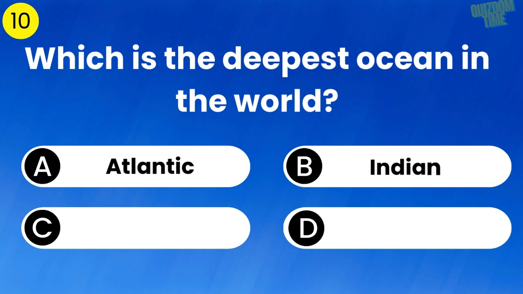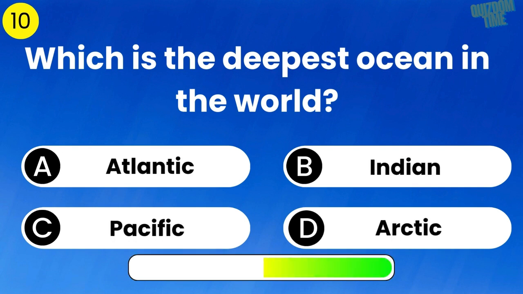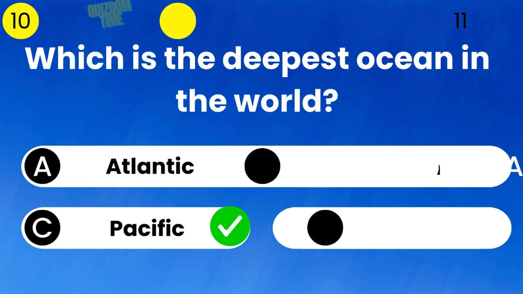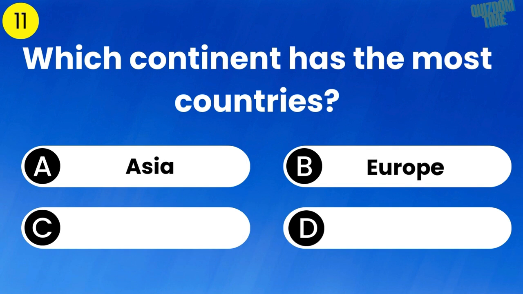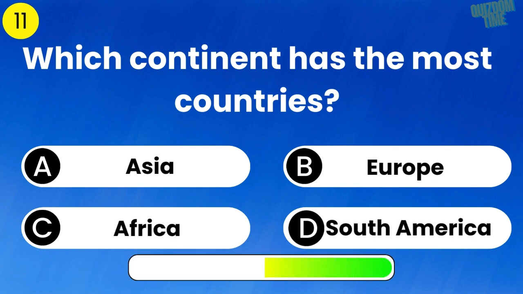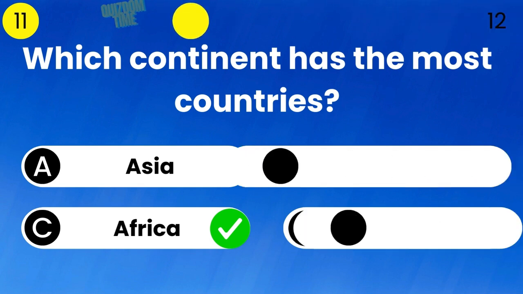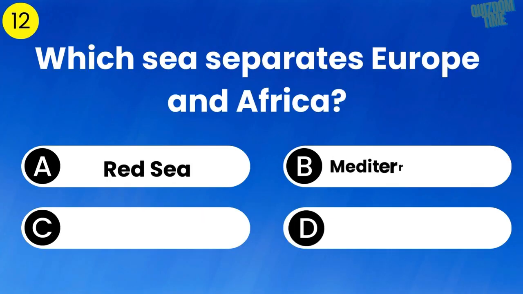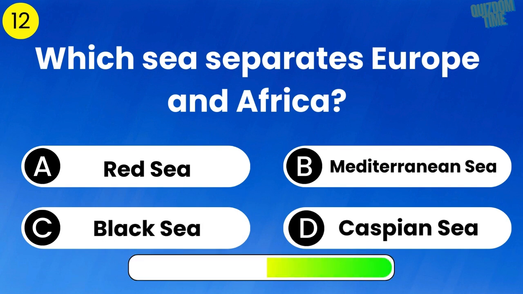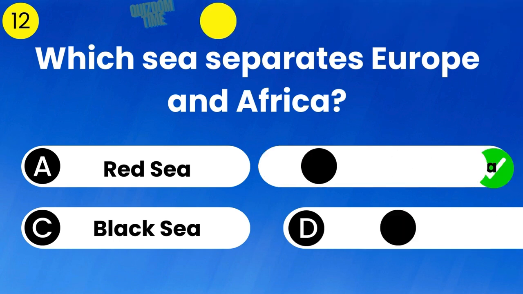Which is the deepest ocean in the world? The answer is Pacific. Which continent has the most countries? The answer is Africa. Which sea separates Europe and Africa? The answer is Mediterranean Sea.